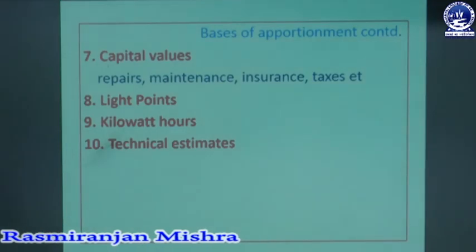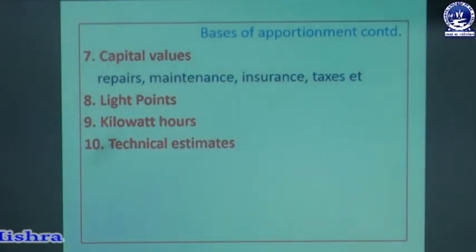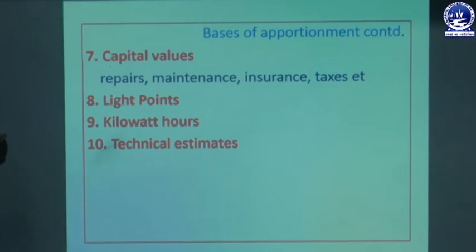So these are some of the bases of apportionment of overhead relating to primary distribution. This is our today's discussion relating to overhead: the meaning, classification, allocation and apportionment of overhead, and the basis of apportionment relating to primary distribution. In our next class, we will work out different problems relating to secondary distribution and also discuss what secondary distribution is. So thank you.